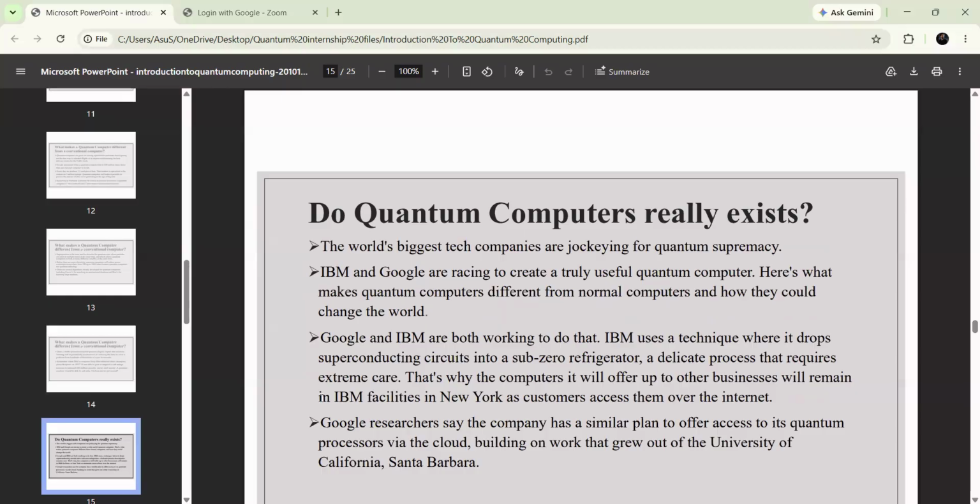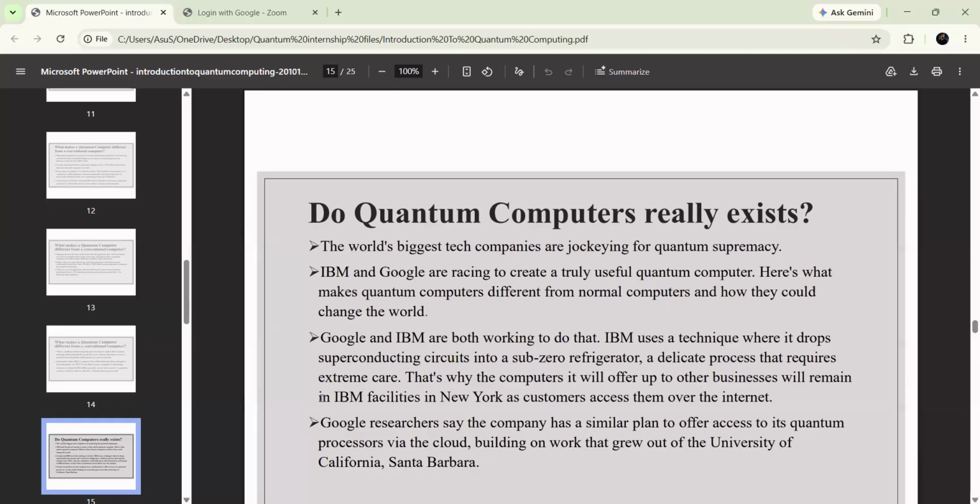And also, do quantum computers really exist? If you look at IBM and Google, they are very competitive. They are in competition to create a truly useful quantum computer, and they are eager to create a useful quantum computer for this world. This is how quantum computers are different from normal computers and how they are changing this world. It is going to make some impact. Google and IBM are both working on this.